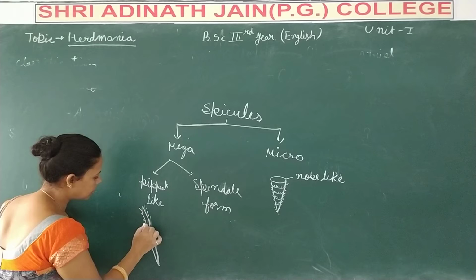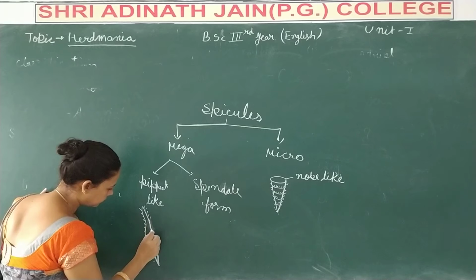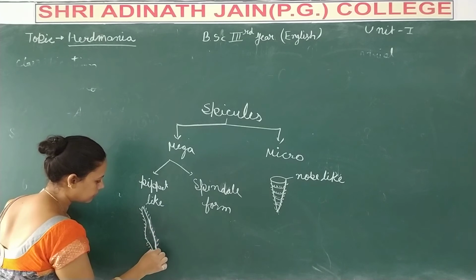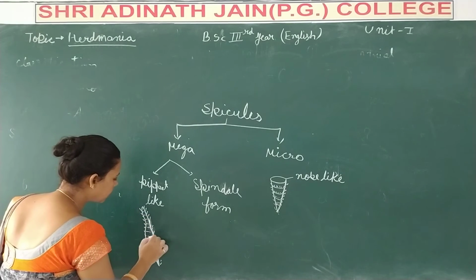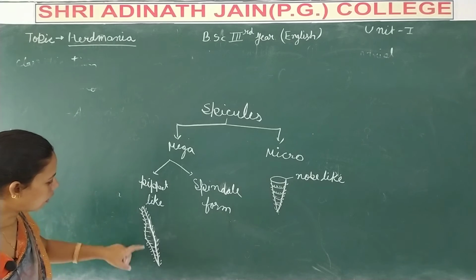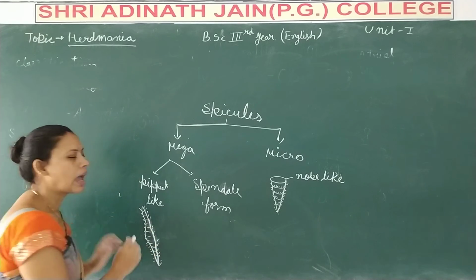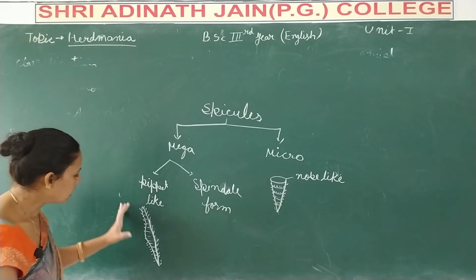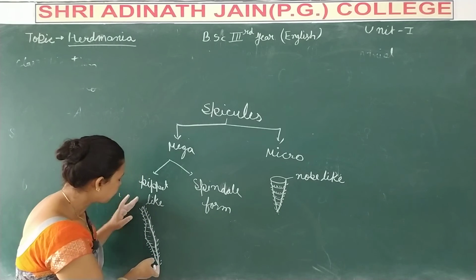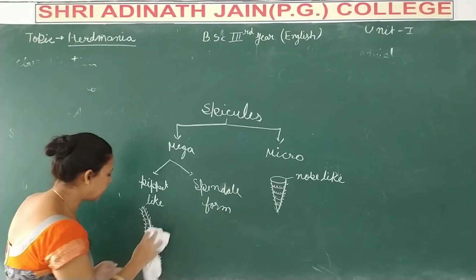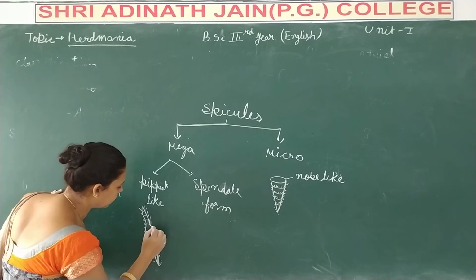Both ends of these spicules are pointed and the mid area is enlarged in size. Both points are pointed and the mid area is bulb-like.